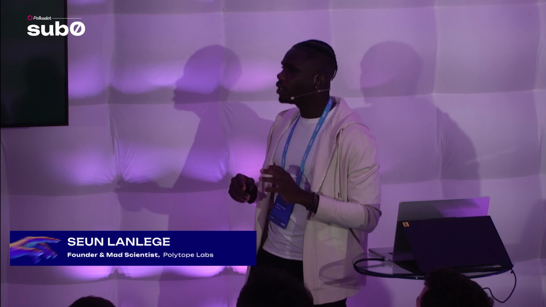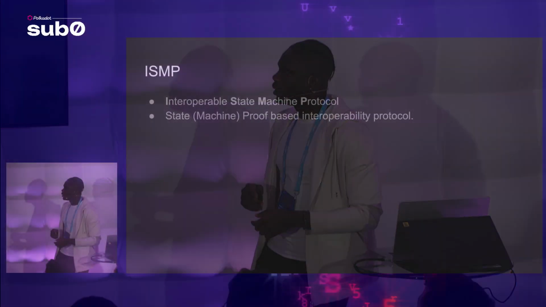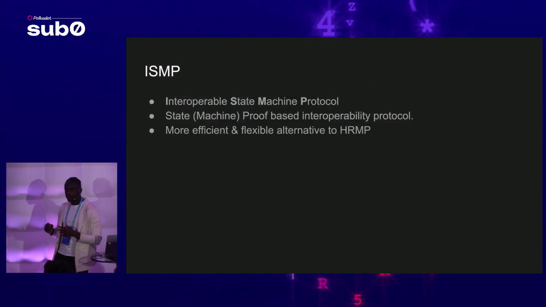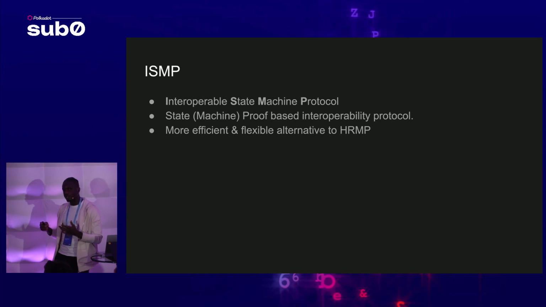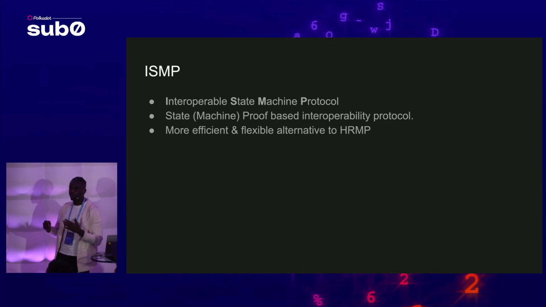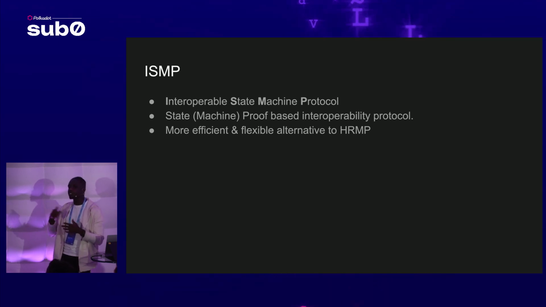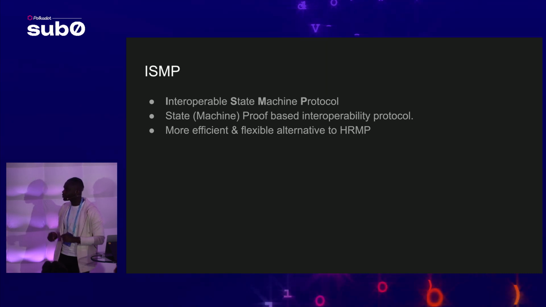So now we understand state proofs and consensus proofs. Let's look at ISMP. ISMP really just means the Interoperable State Machine Protocol, in that we only look at the state machine side of things. We're trying to bridge state machines. These state machines may live on the same consensus layer, or they may exist in different consensus layers. It's also designed to be an efficient and flexible alternative to HRMP, where HRMP requires all these channels and XCM messages. With ISMP, you have a more flexible way of sending messages. And it's also more efficient because you're not routing messages through the relay chain. You're just sending Merkle proofs of these messages.